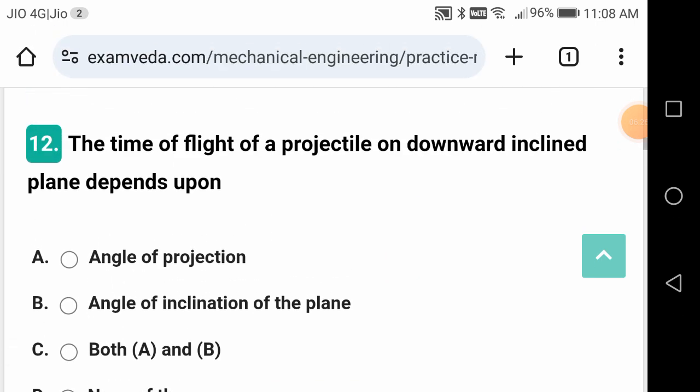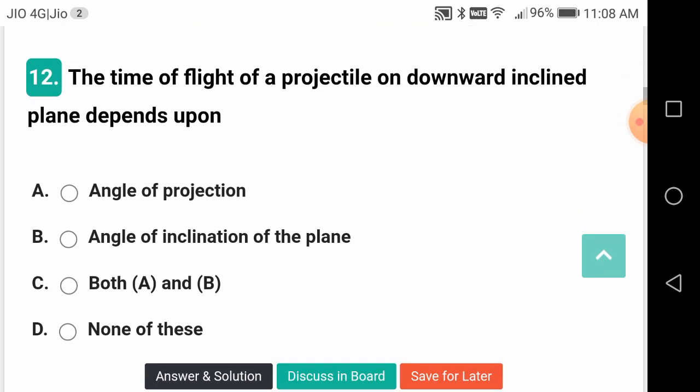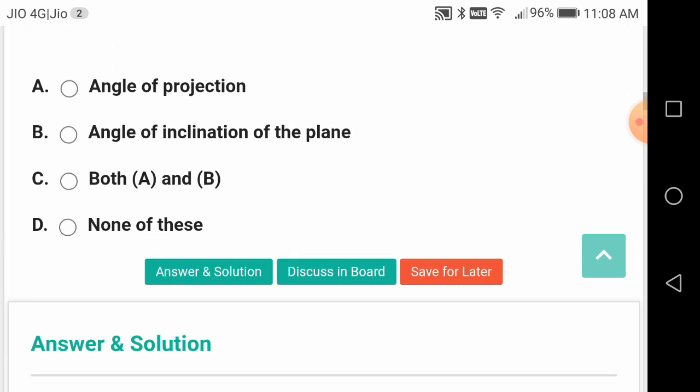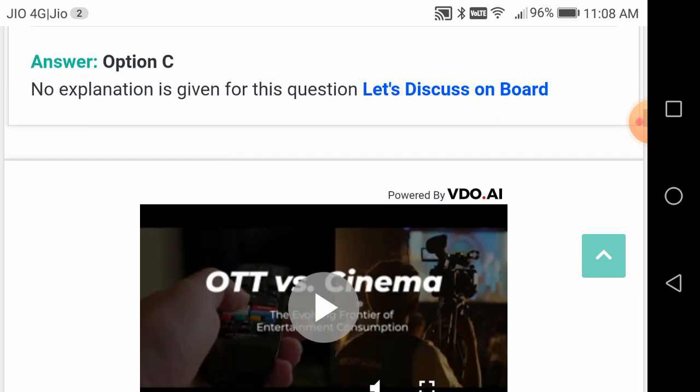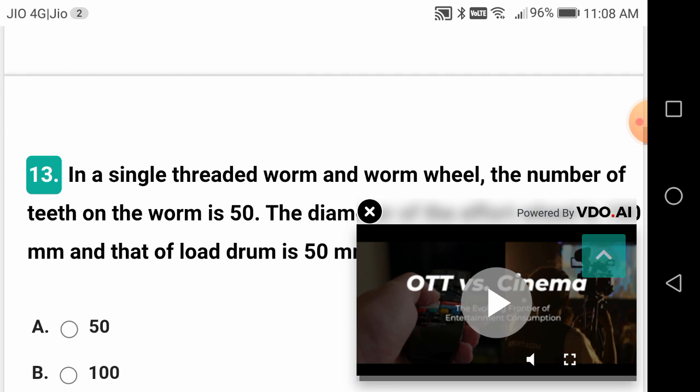This is the angle of projection and angle of inclination of the plane, right? Theta is the angle of inclination of the plane. For example, alpha is the angle of projection, both.